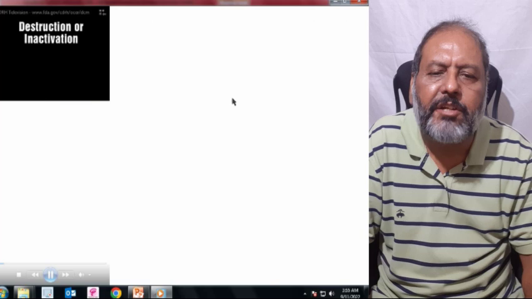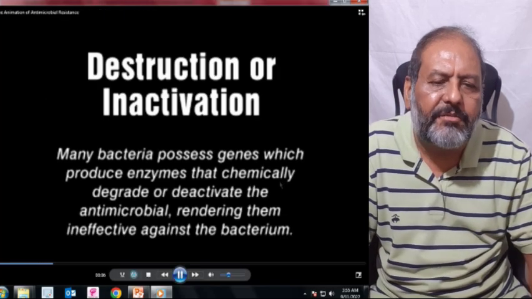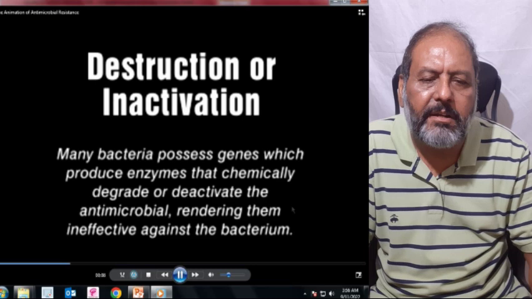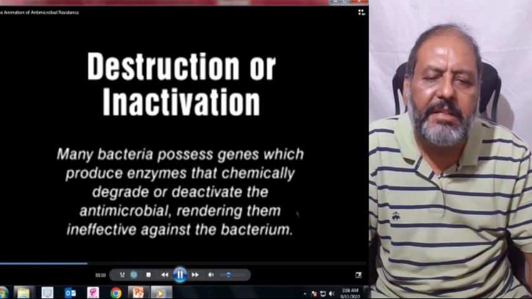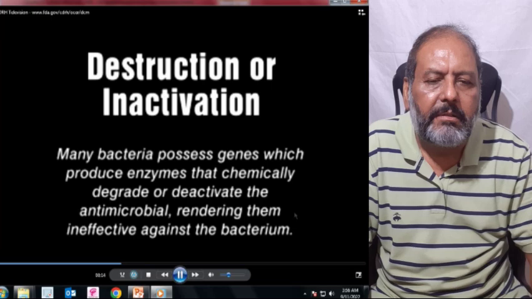That is destruction or inactivation. Many bacteria possess genes which produce certain enzymes that chemically degrade or deactivate the antimicrobial agents.